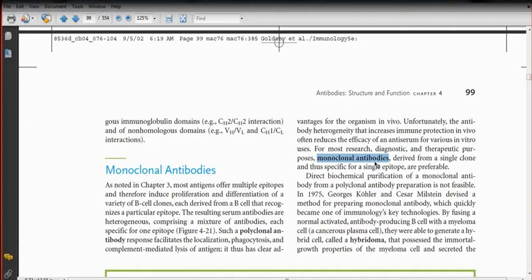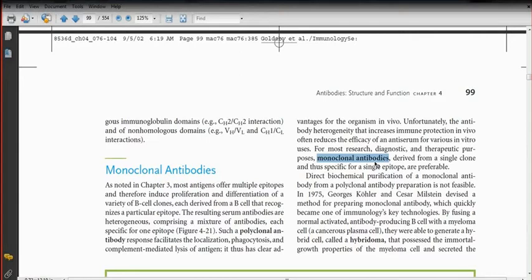If the monoclonal antibody binds, we can detect yes, it is influenza, it is not COVID. So that is the importance of monoclonal antibody for the identification of a pathogen, for detecting pregnancy, diagnosis of different tumors, and many more.